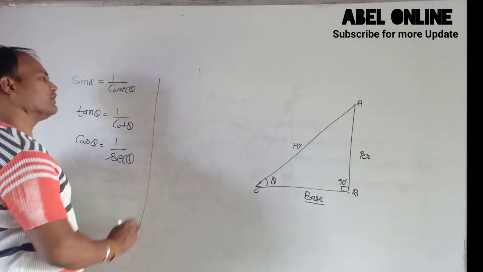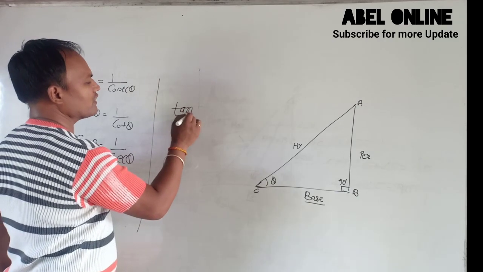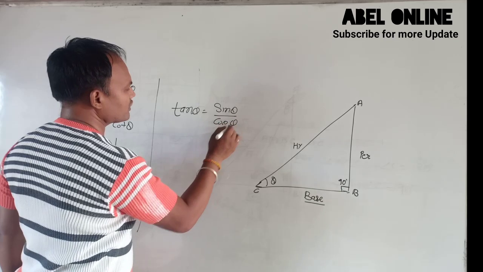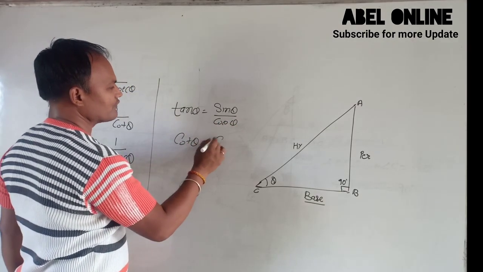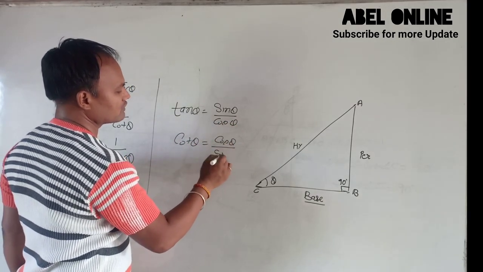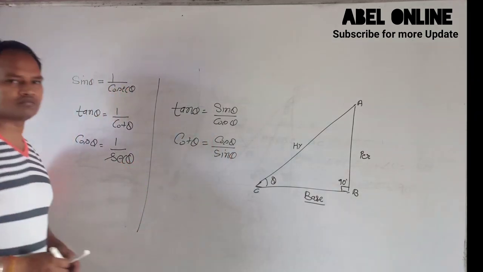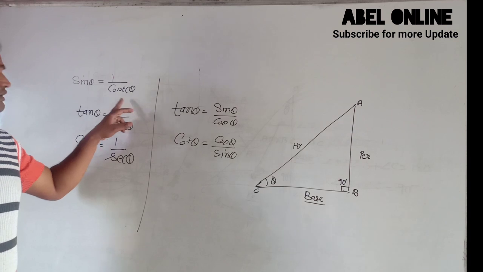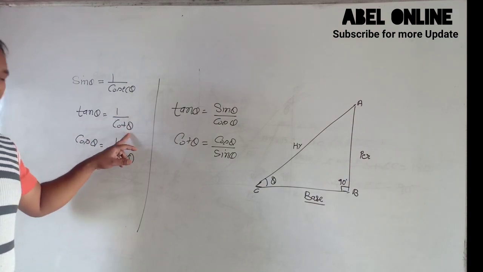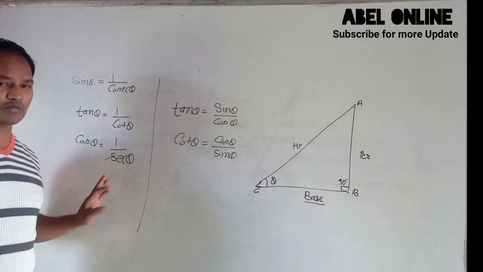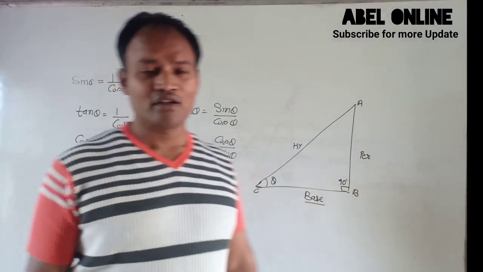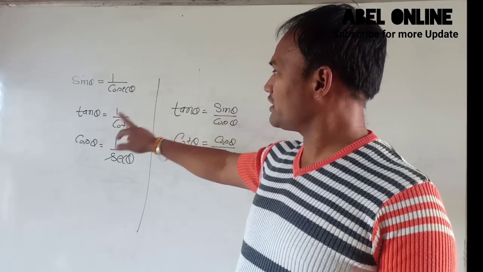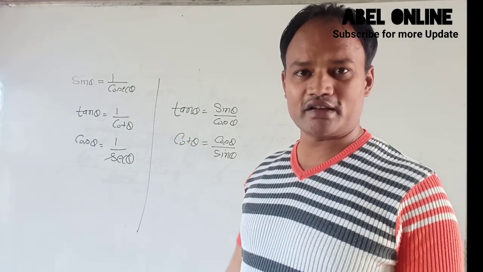We also have to know that tan theta equals sin theta upon cos theta, and cot theta equals cos theta upon sin theta. So these are some relations between sin and cosec, tan and cot, cos and sec.